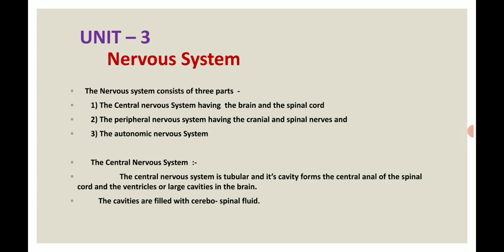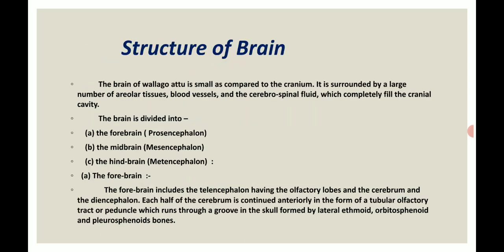The cavities are filled with cerebrospinal fluid. The brain lies within the cranium. Here we start the structure of the brain.